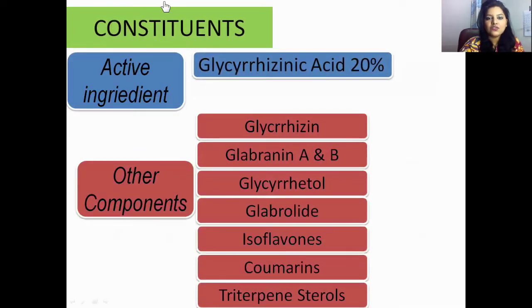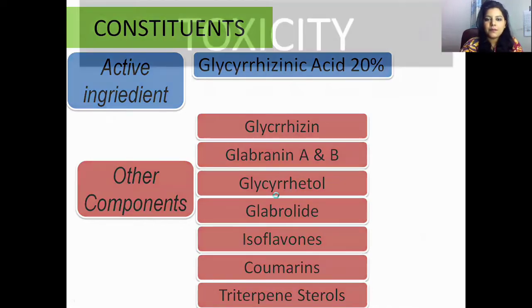Its chemical constituents are of two types: active ingredients and other components. The active ingredient is glycyrrhizinic acid, 20%. Other components are glycyrrhizin, glabrin A and B, glyceryl hetol, glabirolide, isoflavones, coumarins, and triterpene sterols. These are the constituents of Glycyrrhiza glabra.